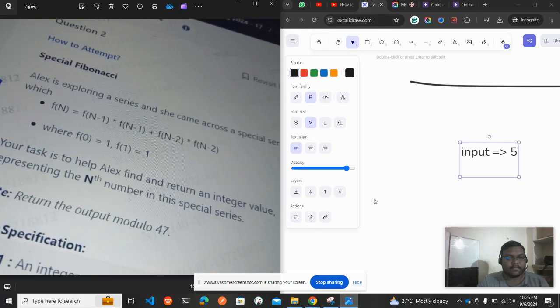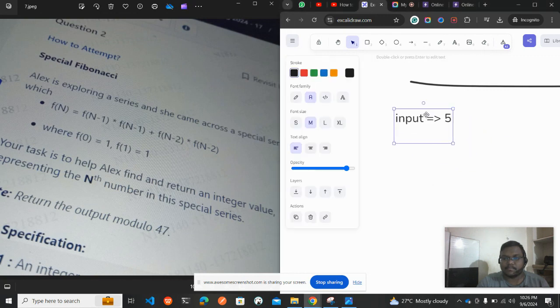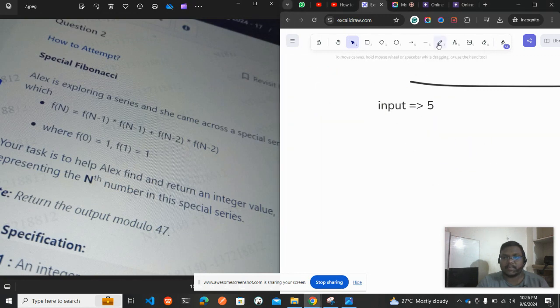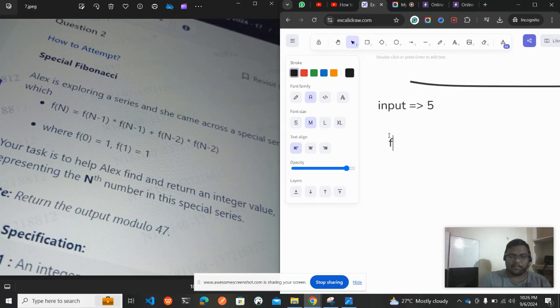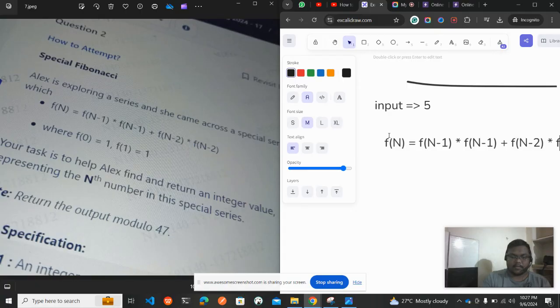What is the condition they have given? The condition is f of n is equal to f of n minus 1 star f of n minus 1 plus f of n minus 2 star f of n minus 2.